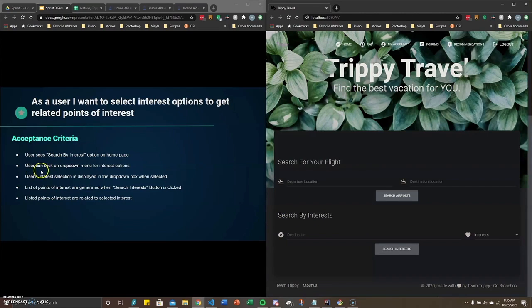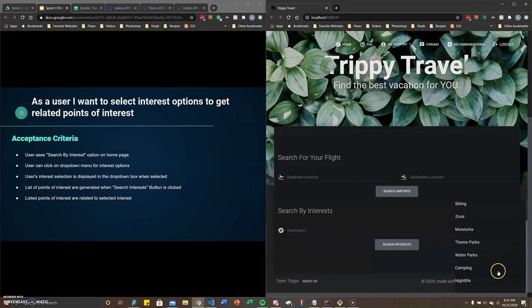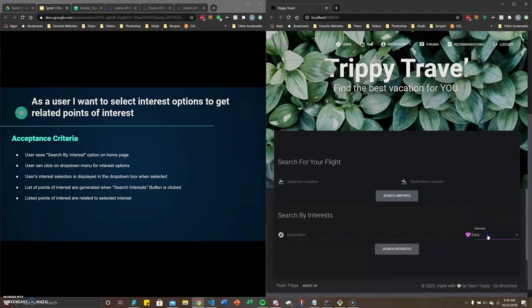So then acceptance criteria 2, user can click on drop-down menu for interest option. So this drop-down menu contains a number of predetermined activities that are commonly looked for on vacations, such as national parks, beaches, skiing, zoos, museums, theme parks, water parks, camping, and nightlife. User's interest selection is displayed in the drop-down menu when selected. So if we did zoos, for example, zoos is displayed, water parks, or nightlife.